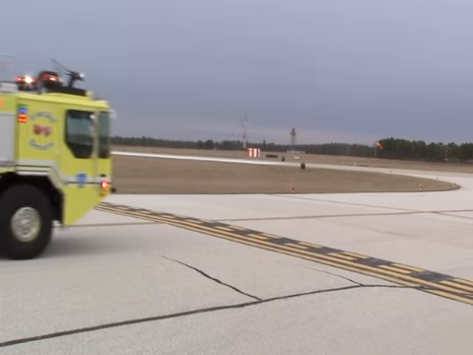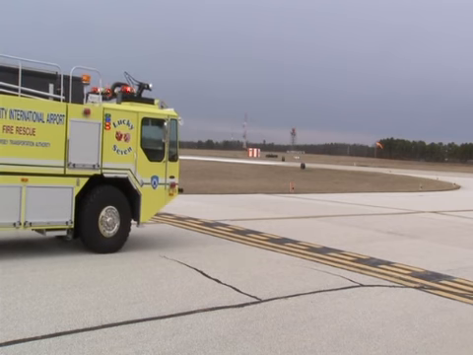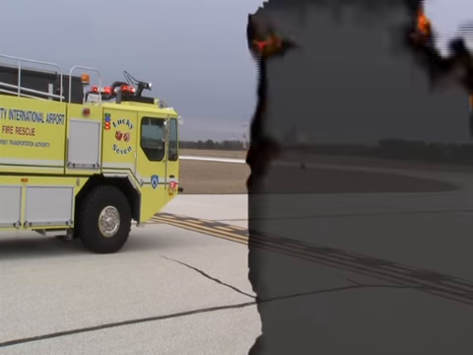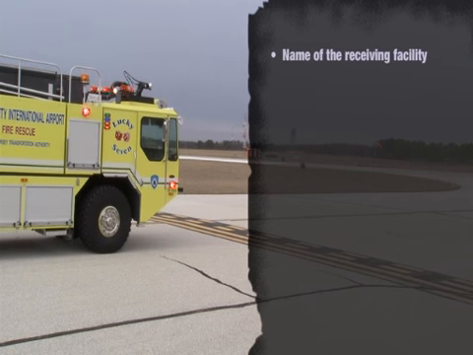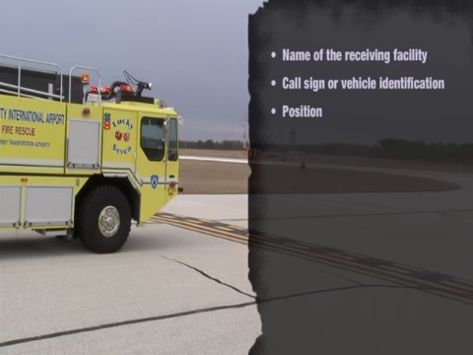When requesting clearance or stating your intentions, always provide the following information in the following format: the name of the facility you're calling, such as Washington Ground; your call sign or vehicle identification, such as ARFF2; your position, such as on taxiway Charlie, holding short of runway 31; and your request, such as request permission to cross runway 31. You may also specify your route if appropriate.